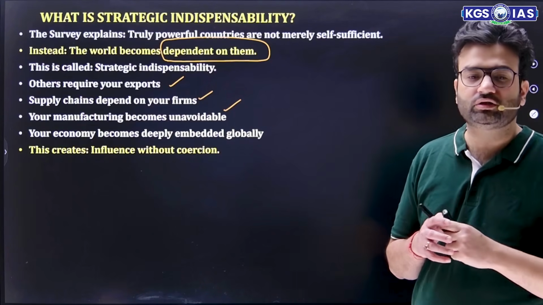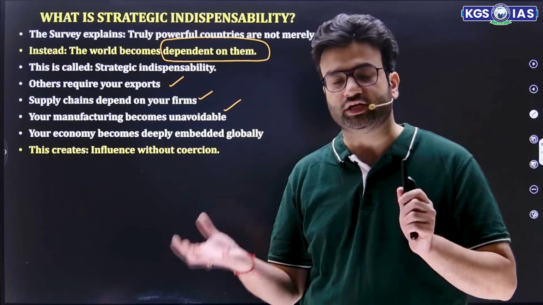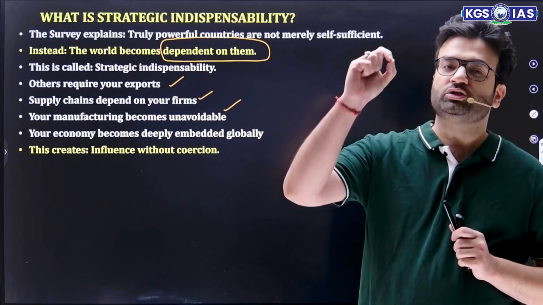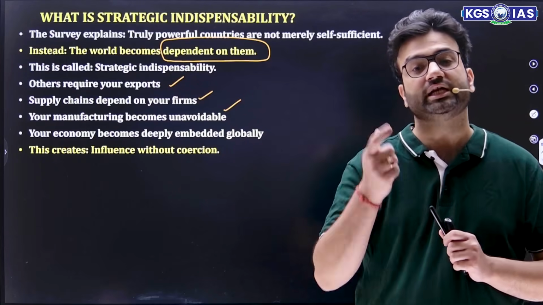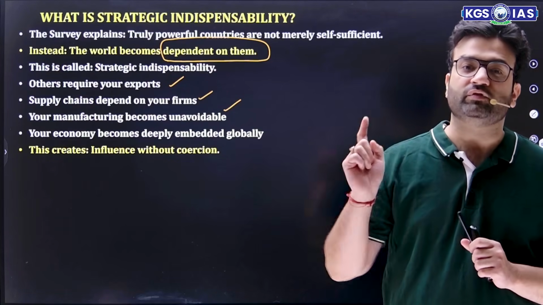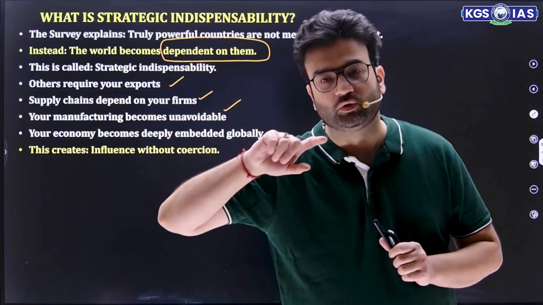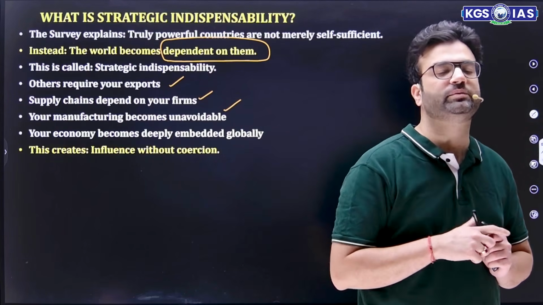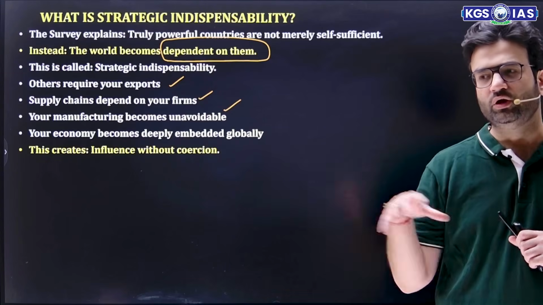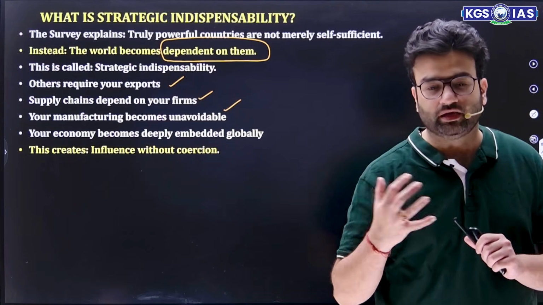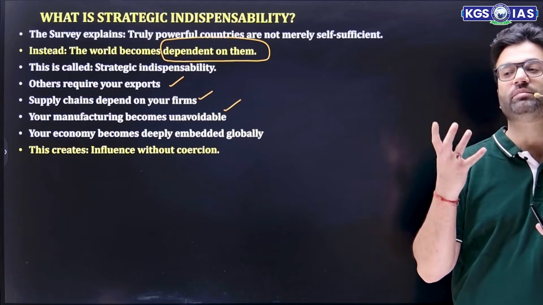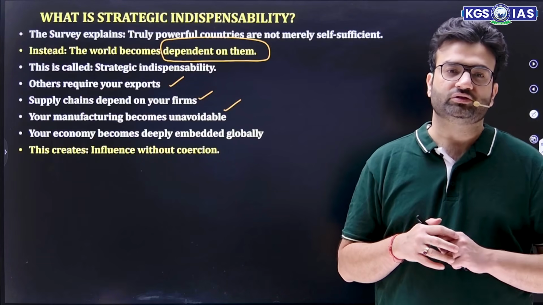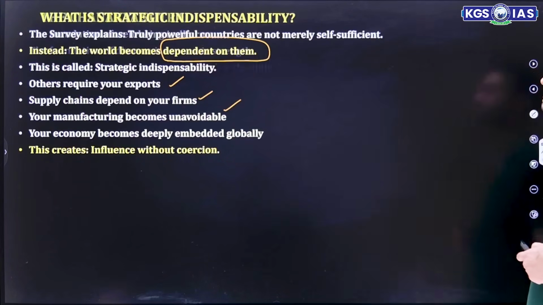So India should also create those kinds of goods, those kinds of niches, that will create strategic indispensability, so that the whole world is dependent on India for those products. Those products should be essential to run whole businesses, like semiconductors. Now, China has strategic indispensability in semiconductors. Only a few countries have the capability to manufacture semiconductors because the making is very costly. So that is what strategic indispensability means.